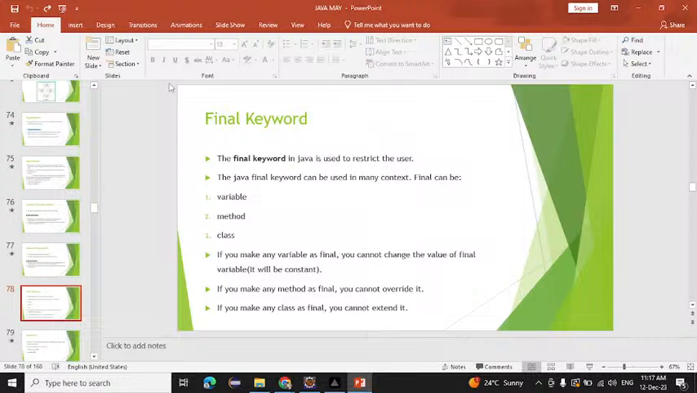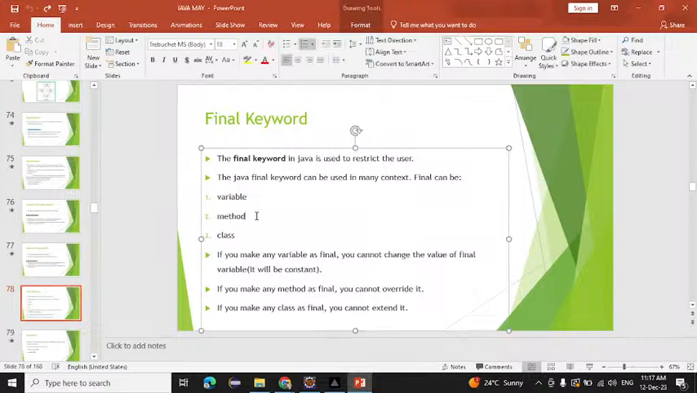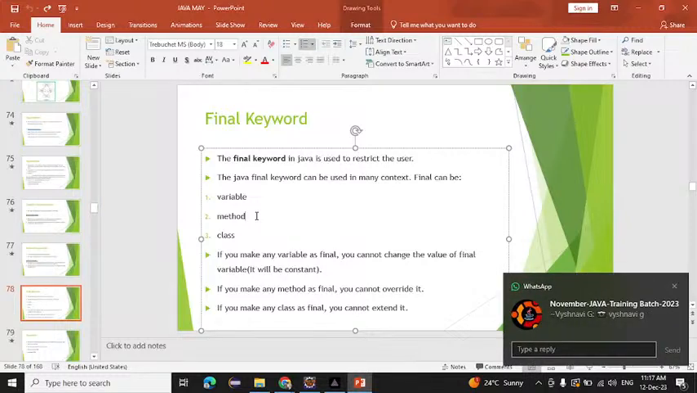We can use it with a constant variable, right? Sometimes we declare methods that we don't want anyone to extend, meaning no one should override that method. At that time we simply use the final keyword with the method. Sometimes methods are confidential, and we don't want anyone to override them. And sometimes we have classes that we don't want anyone to extend. At that time we simply use final with the classes.